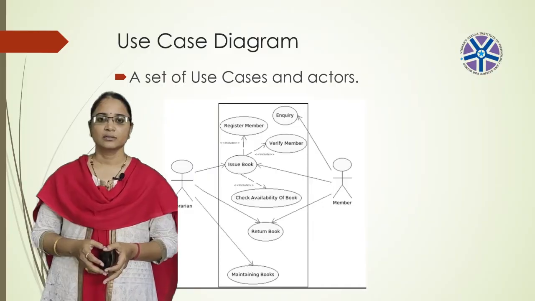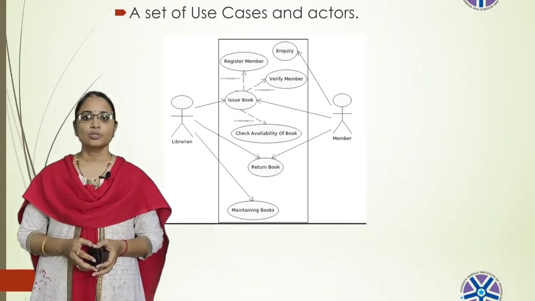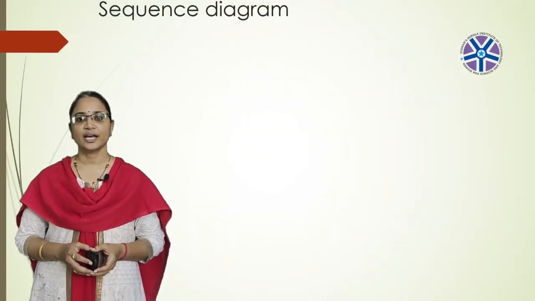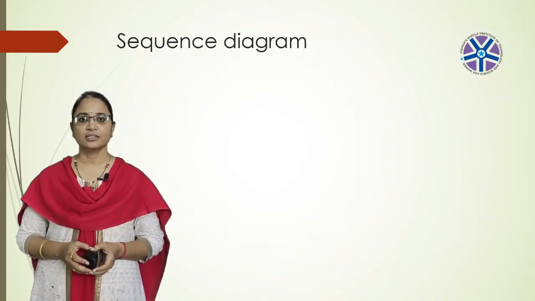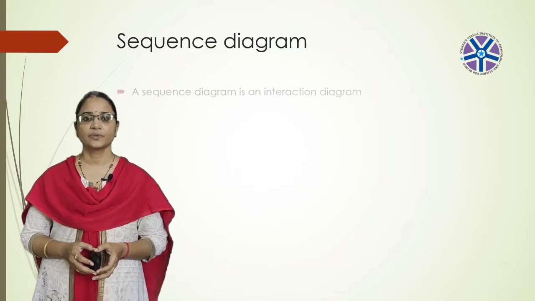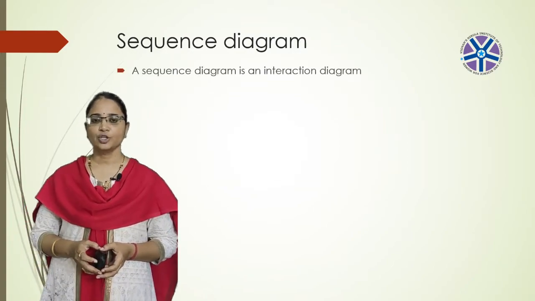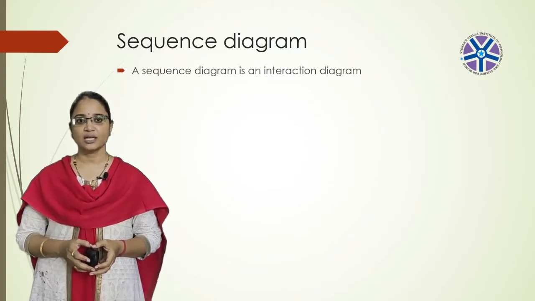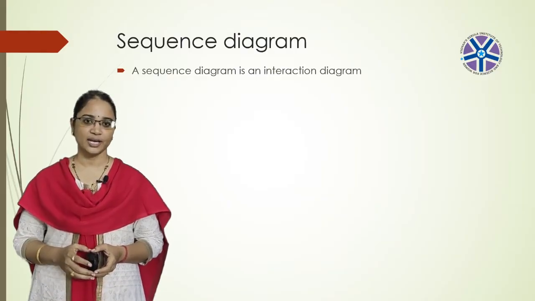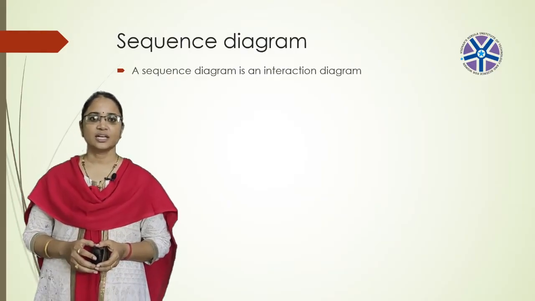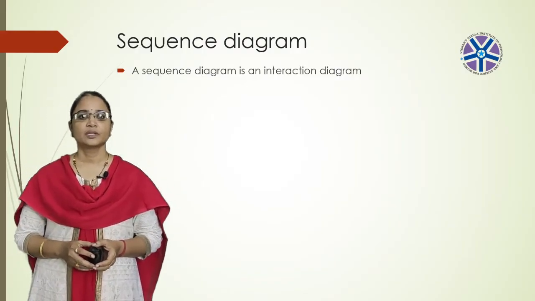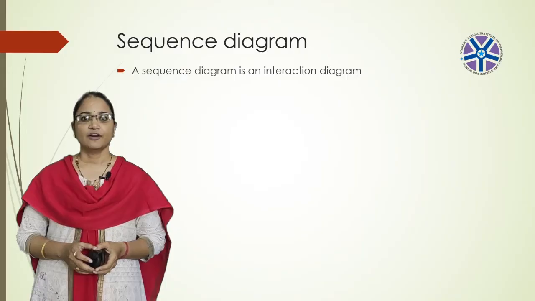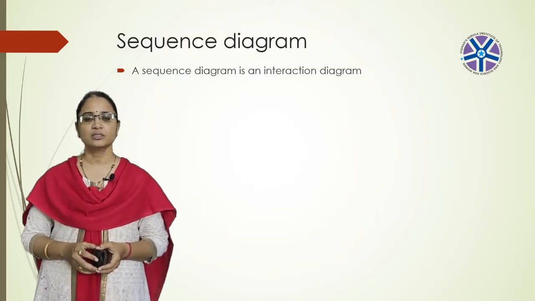And next, interaction diagrams. Both sequence diagrams and collaboration diagrams are kinds of interaction diagrams. Interaction diagrams address the dynamic view of a system. Here, we have two interaction diagrams. The first one is the sequence diagram and the second one is the collaboration diagram. A sequence diagram is an interaction diagram that emphasizes the time ordering of messages, and that can be represented by using a sequence diagram.